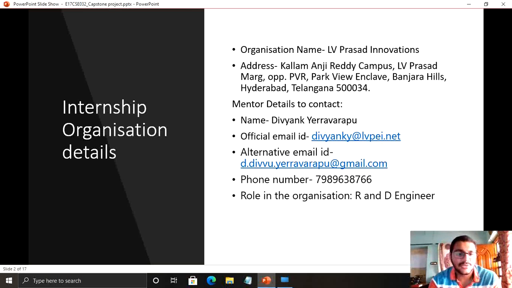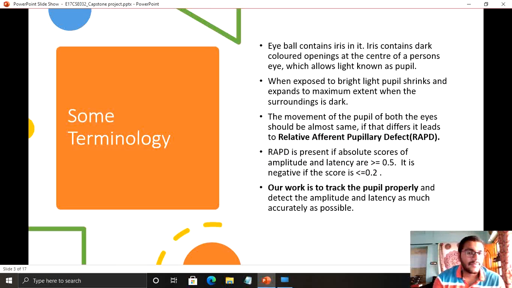When it comes to my internship organization details, my mentor's name is Divyan, and these are the details. He is working as an R&D engineer there. I was also taken into the team. There are some 2 to 3 teams which they are working on. So let's go into some detailed terminologies.